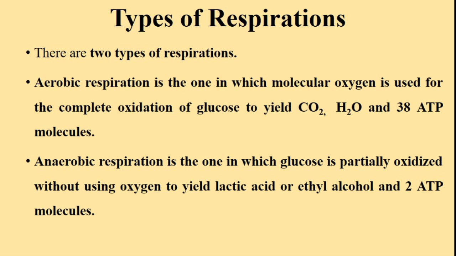During aerobic respiration, molecular oxygen is used for the complete oxidation of glucose to yield carbon dioxide, water and ATP molecules. Anaerobic respiration is the one in which glucose is partially oxidized without using oxygen to yield lactic acid or ethyl alcohol and 2 ATP molecules.